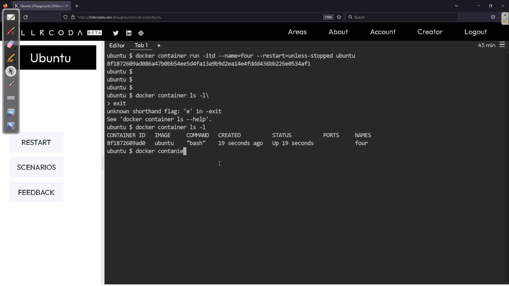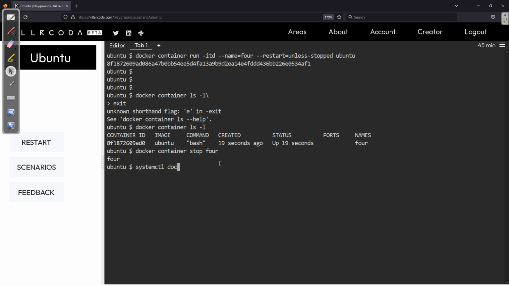Let me stop this container. Okay, now I want to restart the docker daemon. Now this unless stopped only gets restarted if it was not stopped, not on restart.